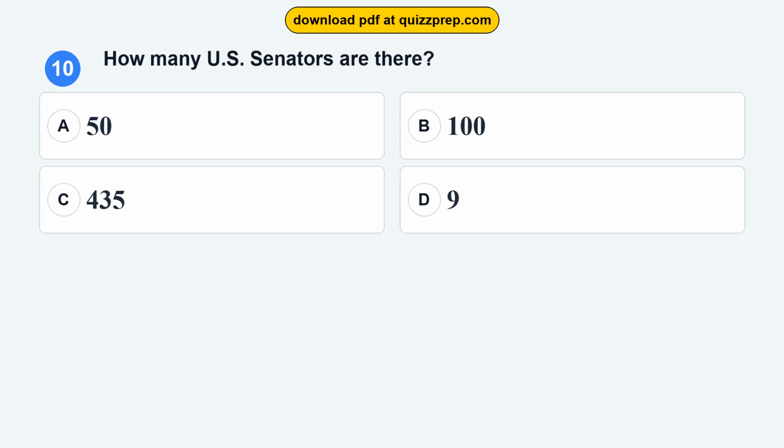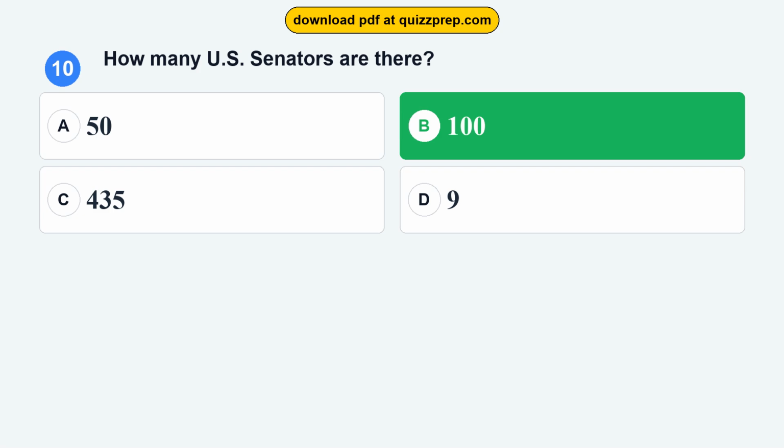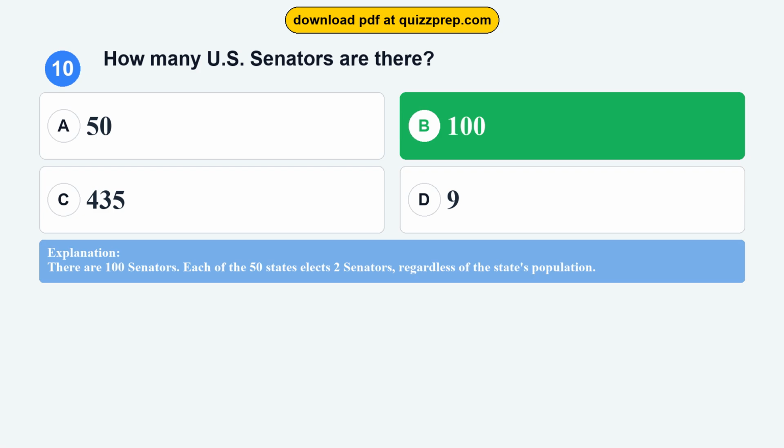Question 10. How many U.S. senators are there? Option A, 50. Option B, 100. Option C, 435. Option D, 9. The correct answer is option B, 100. There are 100 senators. Each of the 50 states elects 2 senators, regardless of the state's population.